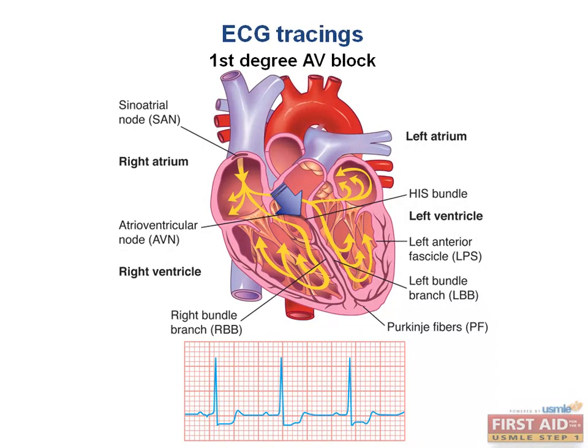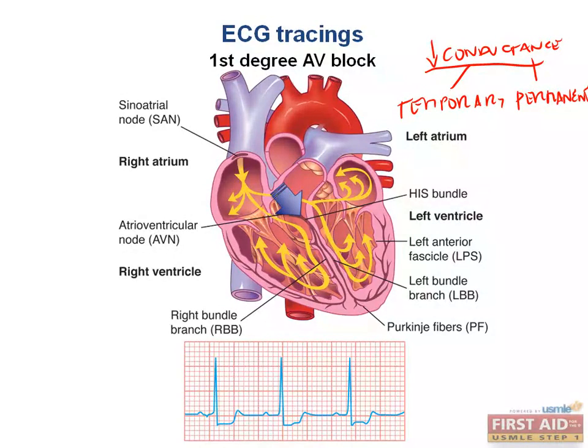Now we come to the section that examines the different conduction abnormalities that occur in association with some sort of change in the atrioventricular node. AV block is basically going to happen due to a couple of different things. AV block is basically a delay or interruption in the conductance, either temporary or permanent, due to molecular, anatomic, or functional problems. The conduction can be slowed down, occur in intermittent bursts, or remain constantly absent.